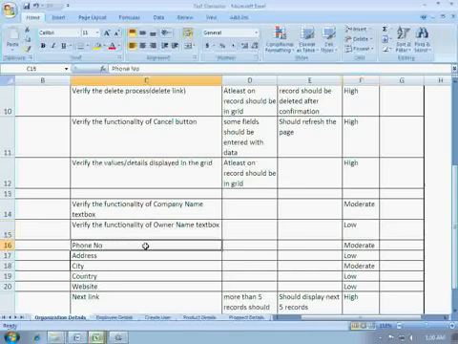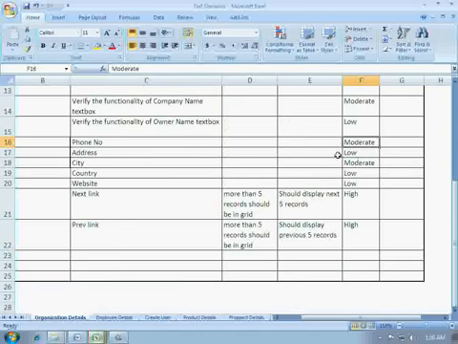I did not write the whole sentence, but this is understood. So the phone number, actually what it means is verify the functionality of phone number text box. Phone number is a mandatory field, so the priority we have given as moderate. And address, verify the functionality of address, priority low. Verify functionality of city, priority moderate, because it was given as a mandatory field.